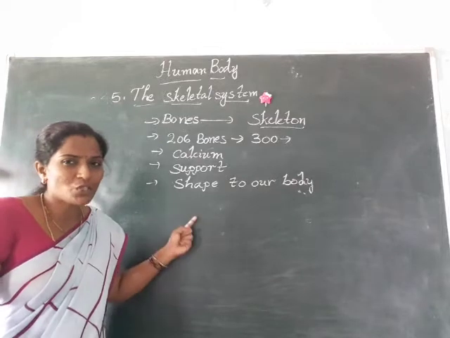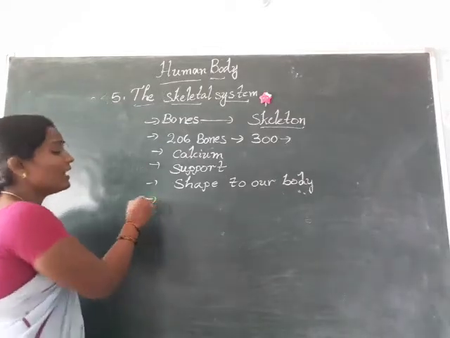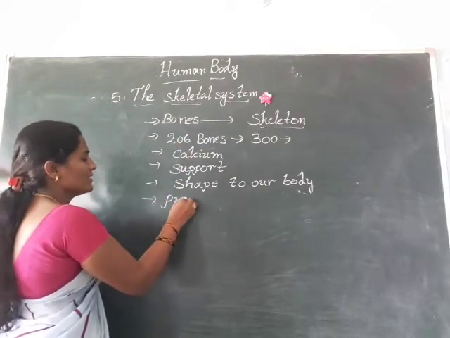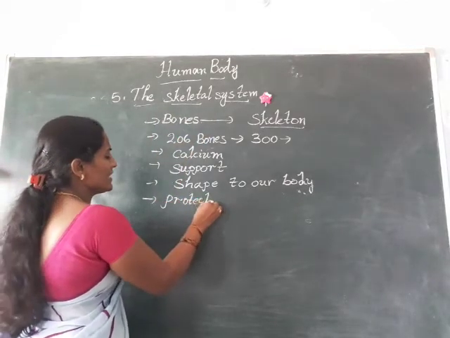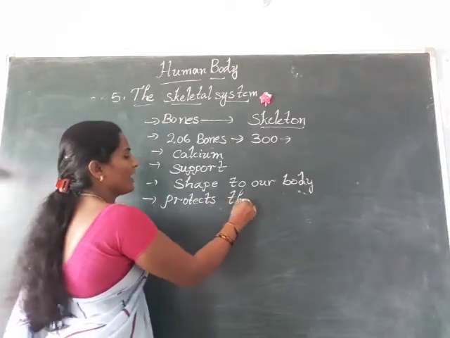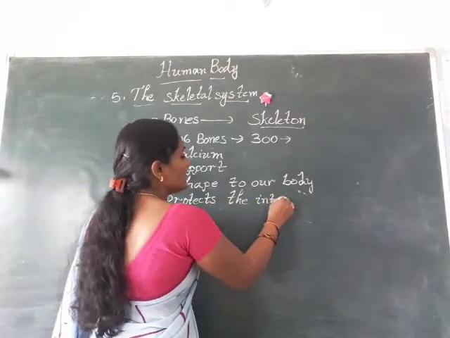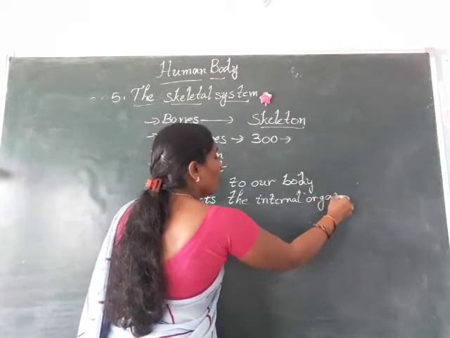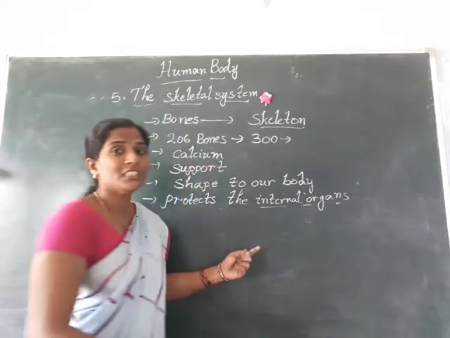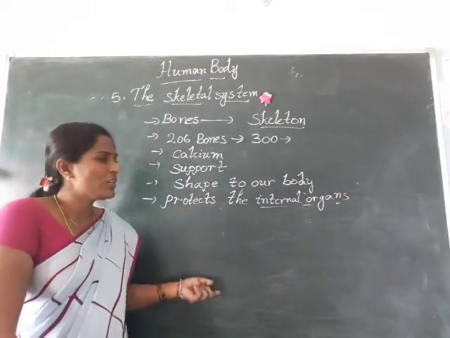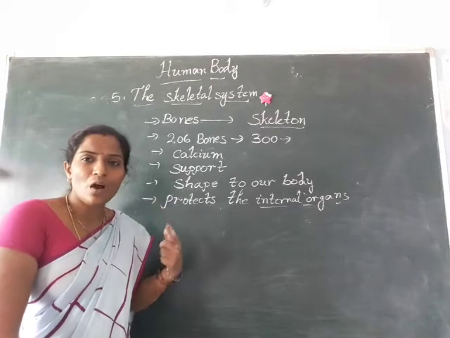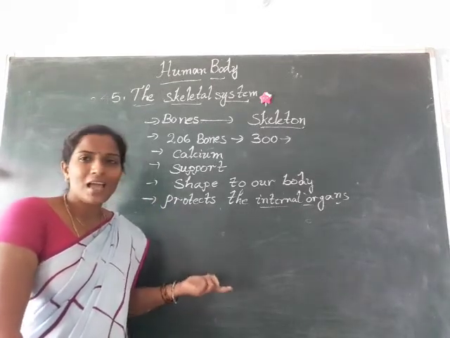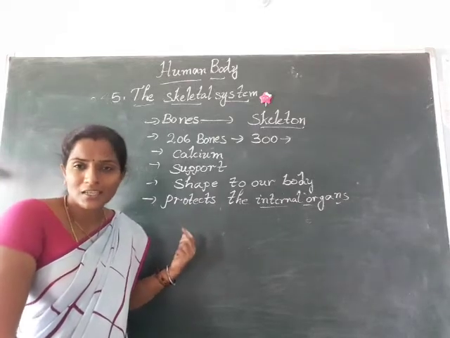And not only these two, one more function is there: this skeletal system protects the internal organs. Children, I hope you all have an idea about internal organs. See, one more thing I want to tell you: the organs we see outside, like eyes, ears, nose, tongue, legs and hands, we call external organs.